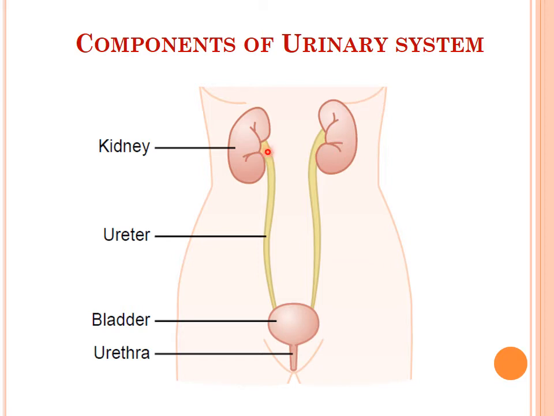These kidneys continue as a longitudinal tubular part on both sides, known as the ureter. The ureter attaches to the urinary bladder, and the urinary bladder continues as the urethra. The main function of the kidneys is to form urine. Urine formed by the kidney passes via the ureter into the urinary bladder, and then it is emptied or excreted via the urethra.